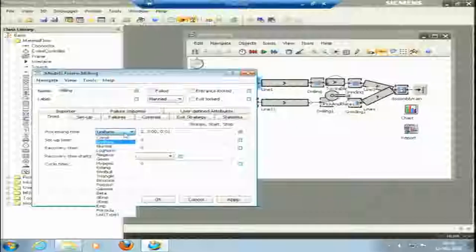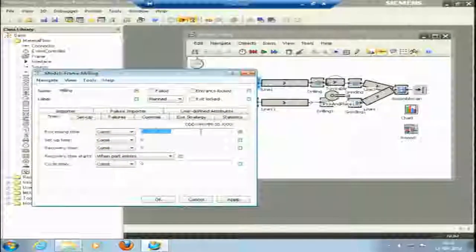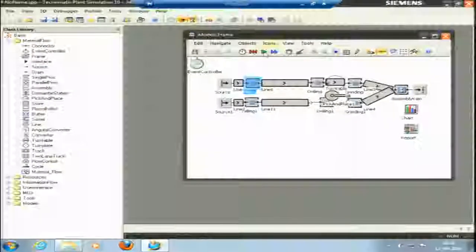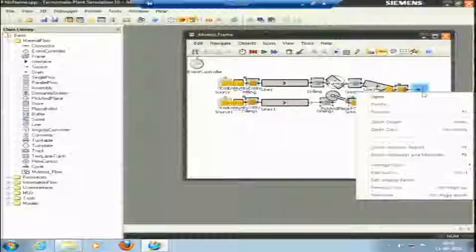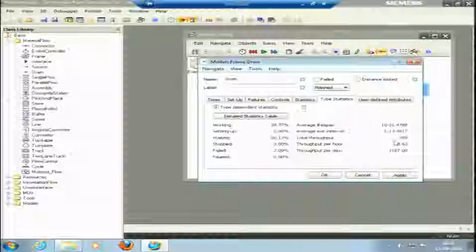So let me pick just a constant time here, just to make you understand properly, it was 1 minute I will apply. So let me see if I run it for an 8-hour day and try to see the throughput. The throughput per day is 1167, per hour is 48, and the total throughput is 389 for an 8-hour day.